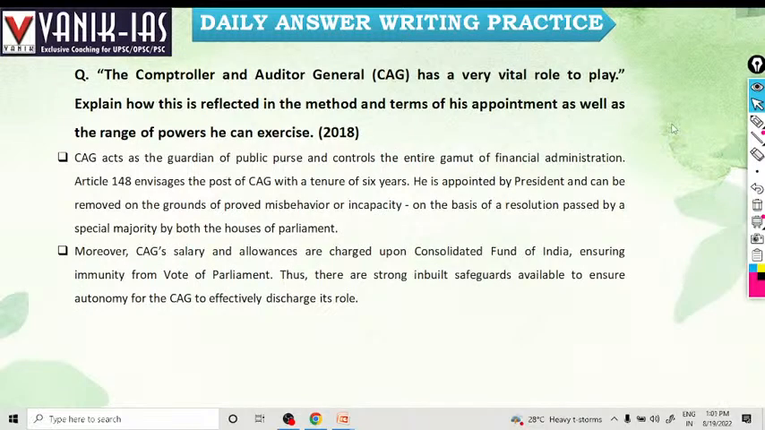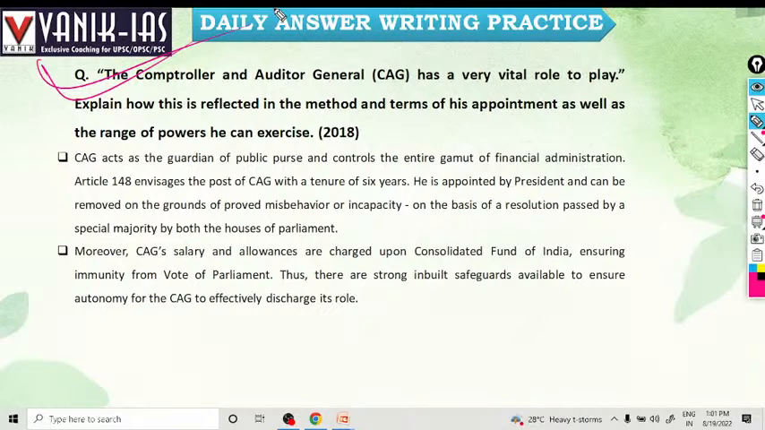Next, a Mains question about the Comptroller and Auditor General of India. The CAG has a very critical, vital role to play. Explain how the method and terms of his appointment reflect this, as well as the range of powers he can exercise. The CAG is the most important post in civil services, the topmost post in civil services.